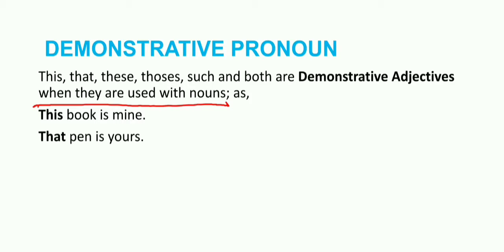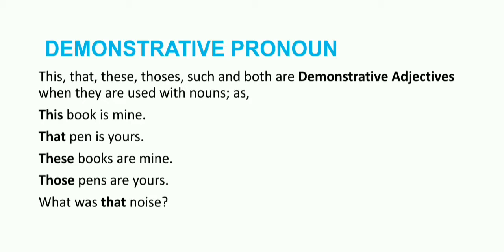Now here we have the example: this book is mine, that pen is yours. If you look after this and that, there comes a noun immediately after them. The third example is, these books are mine. So after the demonstrative adjective there is a noun. The next example is, those pens are yours.